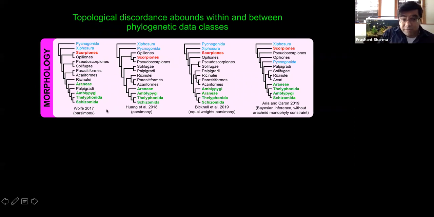One study from a couple of years ago failed to recover the monophyly of the tetrapulmonates, shown in green. Another work, which is the one that most densely samples living and extinct arachnids, failed to recover the monophyly of Chelicerata, the non-sea spider chelicerates. And a work published just last year was unable to recover the monophyly of arachnids. This group constrained the monophyly of arachnids a priori in order to recover support for this preconceived relationship.